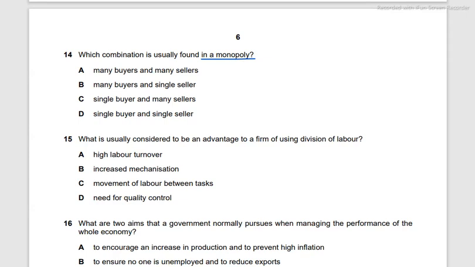So a monopoly is not a very good situation in a market. So we're going to pick the right combination. They've given us the amount for buyers and sellers, and we know that there's a single seller, so we're going to cross out the options with many sellers. That's competition. Single seller is the one we're going for. Single buyer and single seller are not the case, and hence it's B.